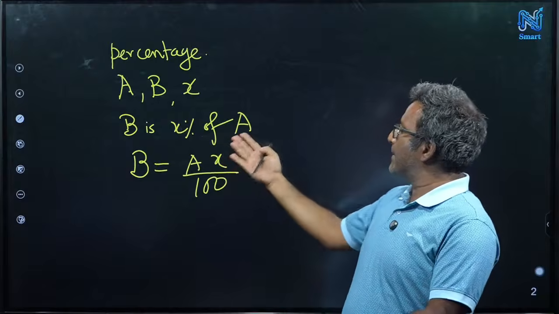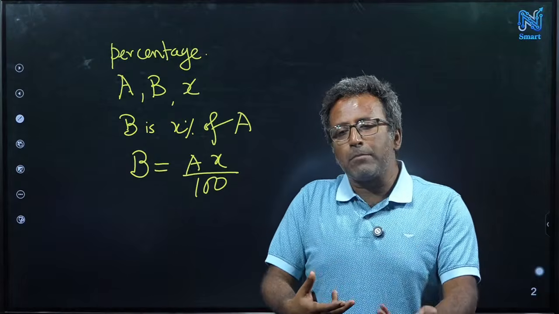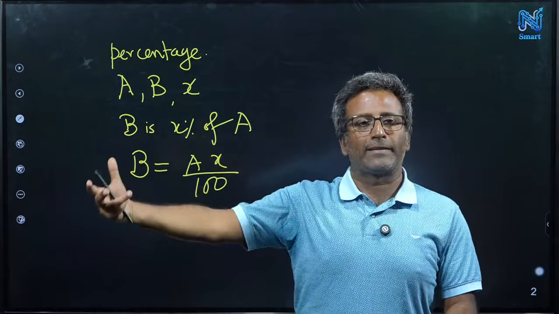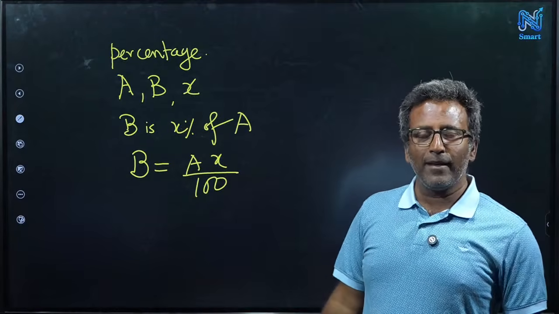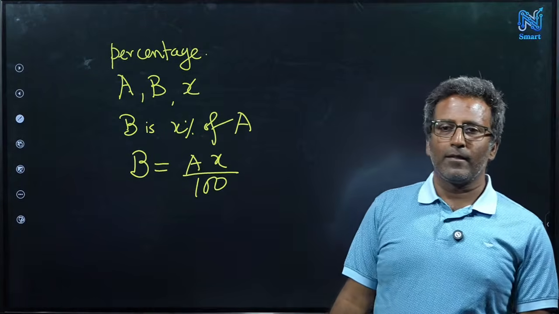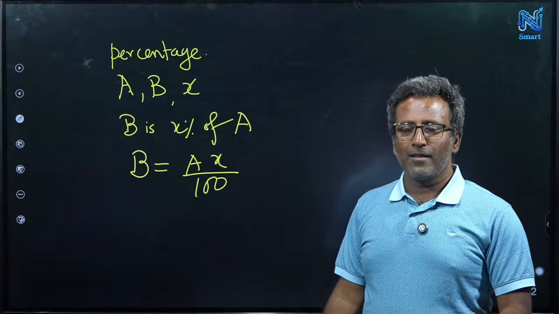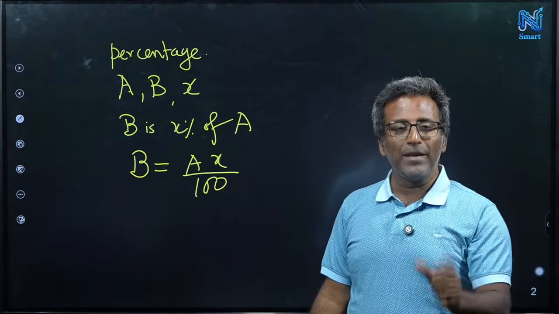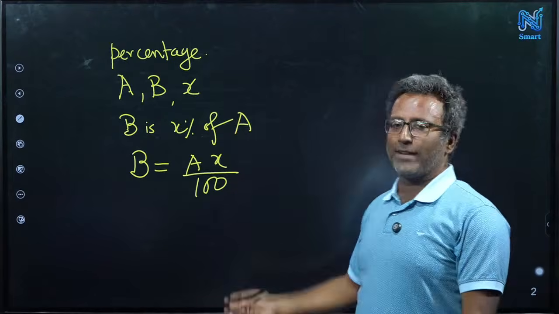Just to test whether you understand this or not, when I say the seller has increased the price by 20%, what does it mean in terms of A and B? A is the original price. B is the increment, not the new price, right? B is what extra price I have added on top of A. And X is 20.